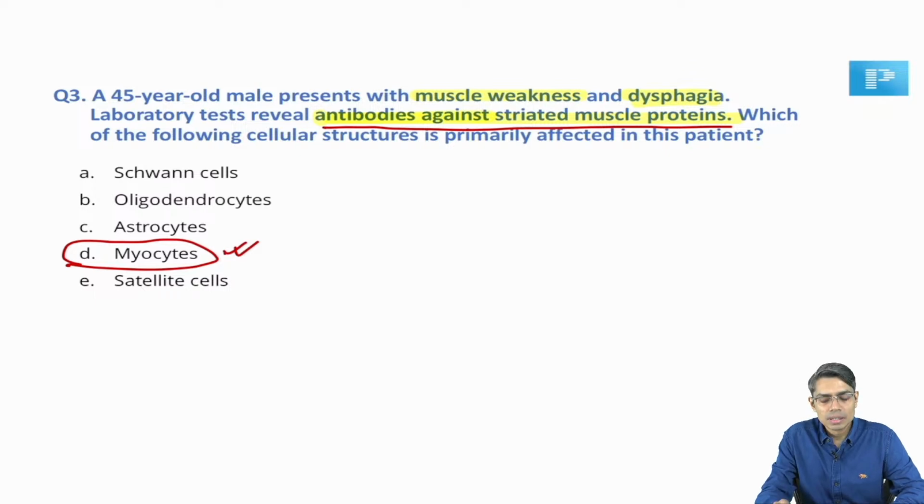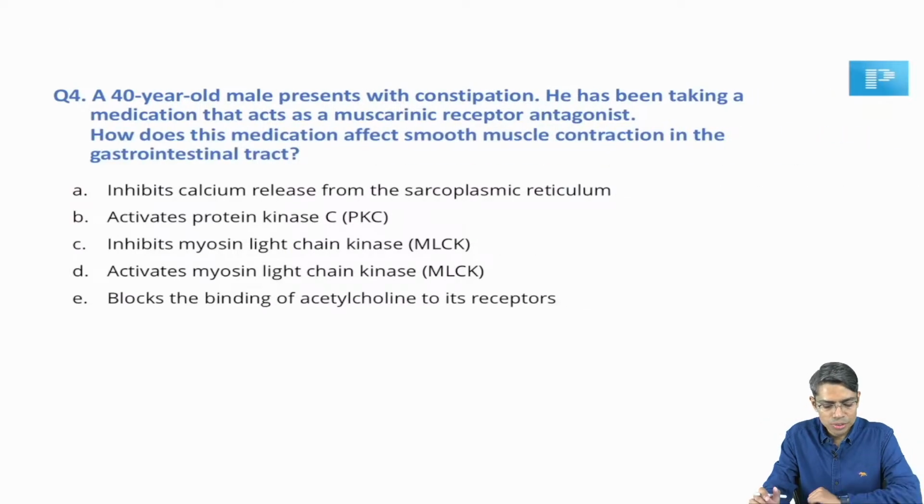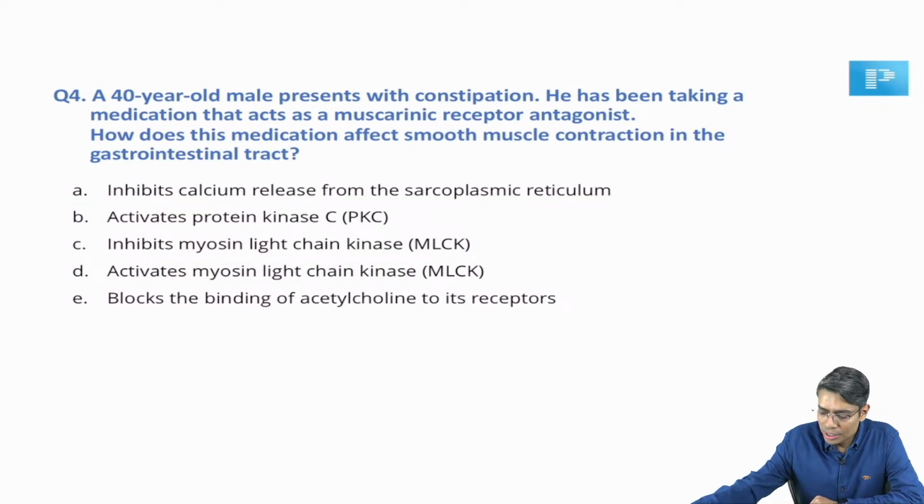We cannot reach a diagnosis only by looking at this clinical question, so we are not going into detail of that. The simple answer to this question is myocyte or muscle protein. That is question number 3. Now we are going to the next question, question number 4. Again, read the question and then try to answer.